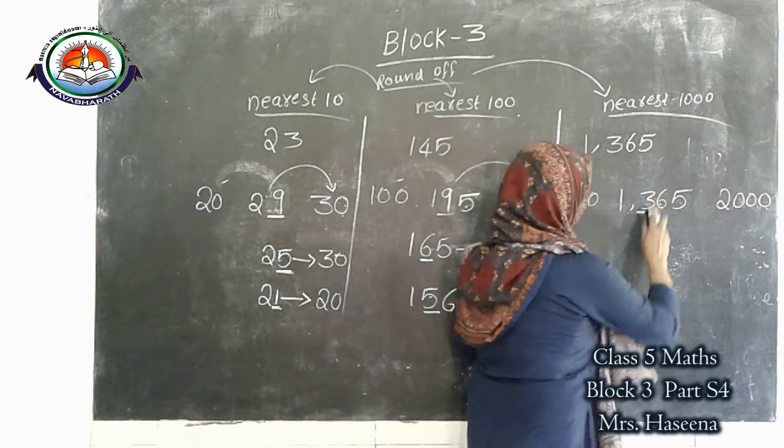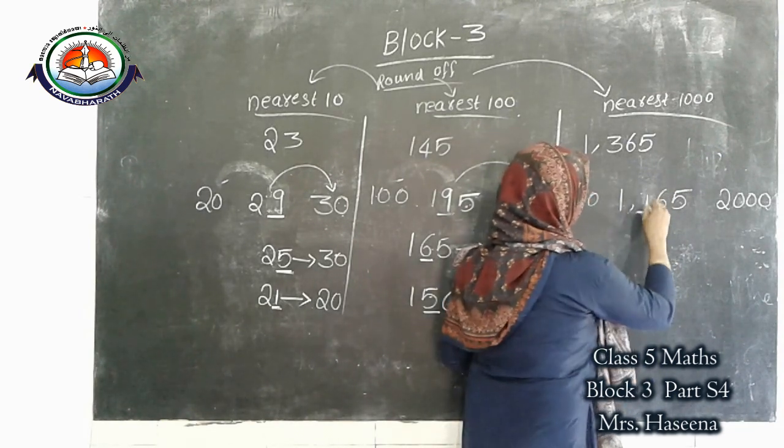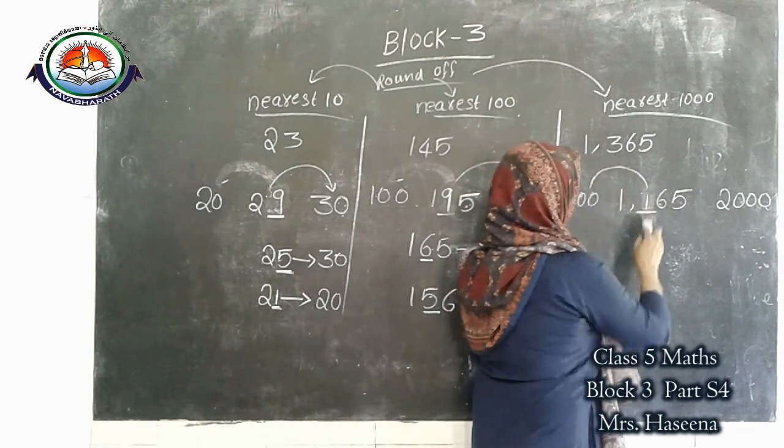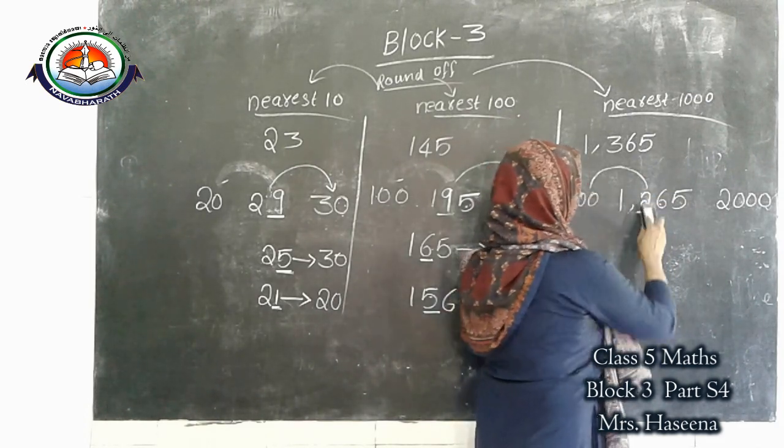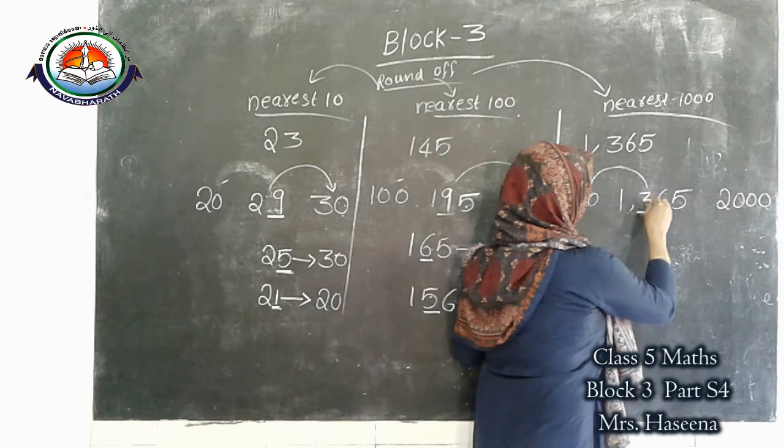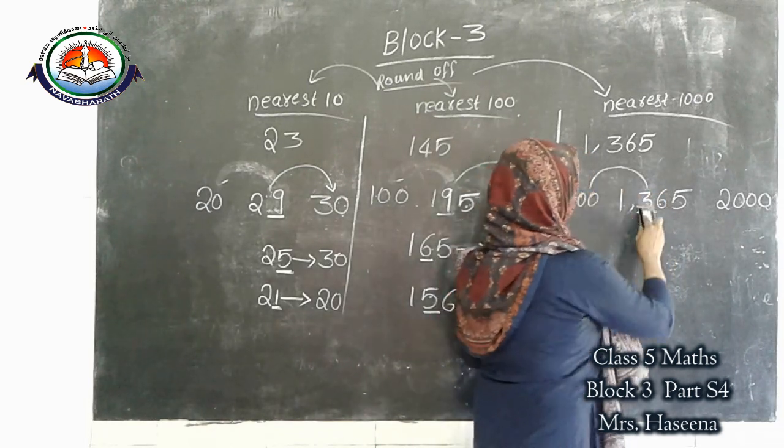In the same way, here 1 means this is the answer. Here 2 means this is the answer. Here 3 means this is the answer.